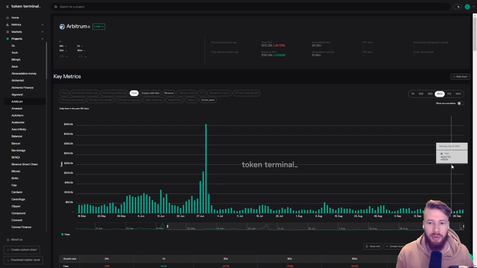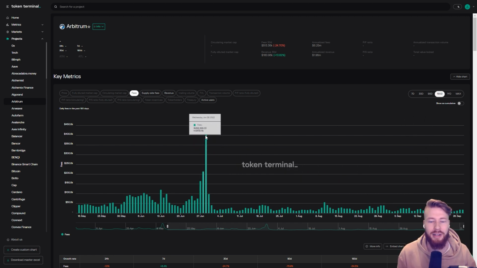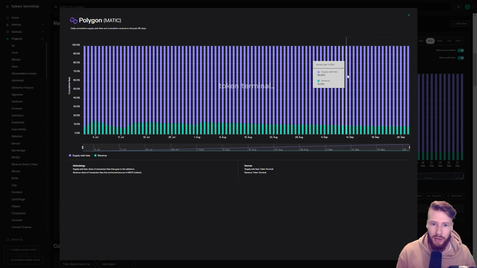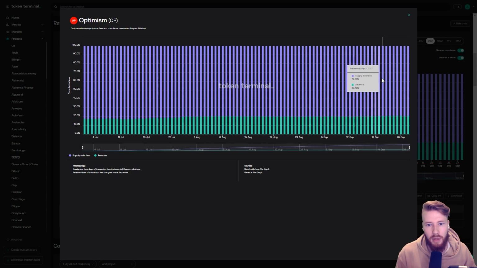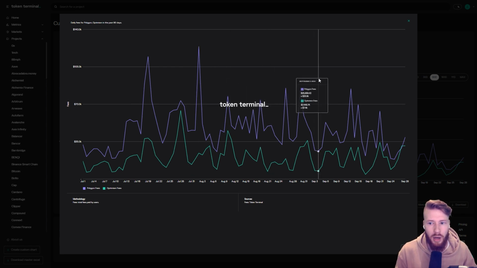While Arbitrum typically generates less than $10,000 in revenue per day, it saw a large spike following the Arbitrum Odyssey event that granted users NFT airdrops. Polygon and Optimism are also neck and neck in terms of revenue. It is worth noting that of total fees paid, Polygon captures around 10% as revenue, while the same for Optimism is 20%. So total fees paid on Polygon are about 2 times those on Optimism over the past 90 days.